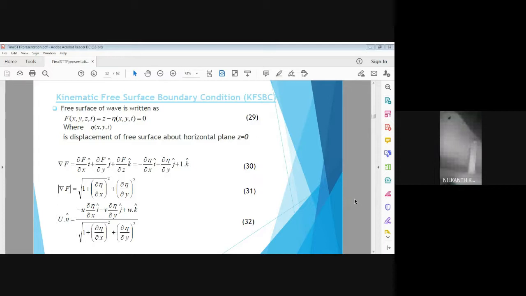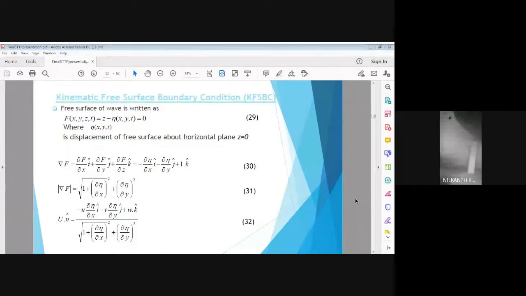So in all the boundary conditions, we essentially specify the outward normal velocity, that is U dot n cap, the outward normal velocity vector. So for free surface, next slide please.